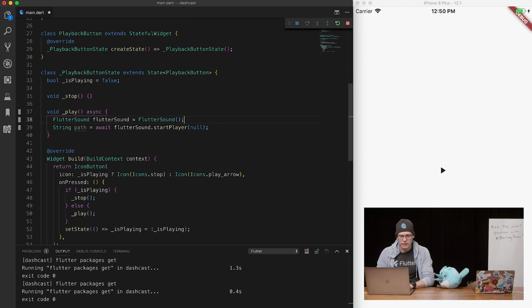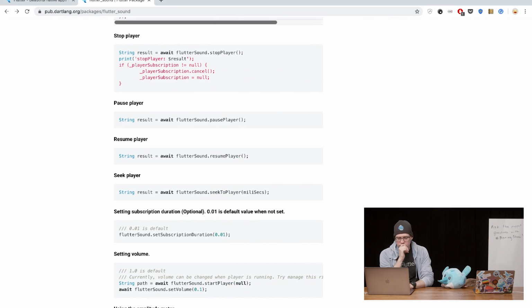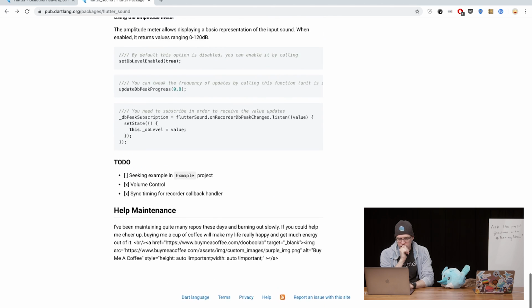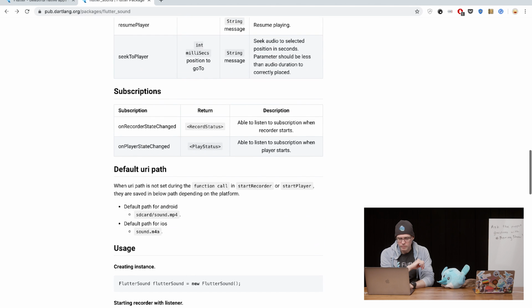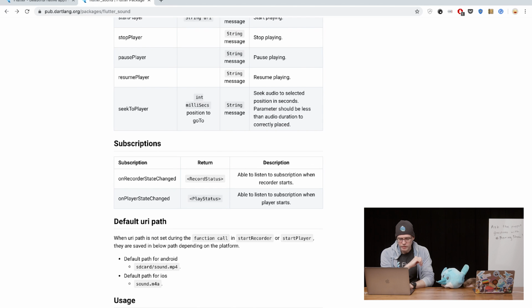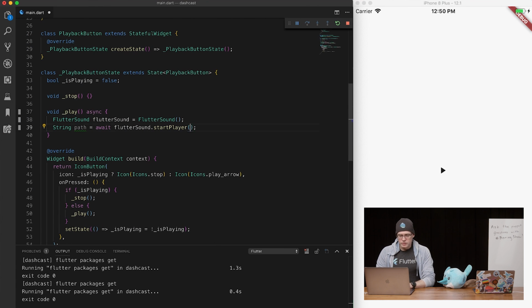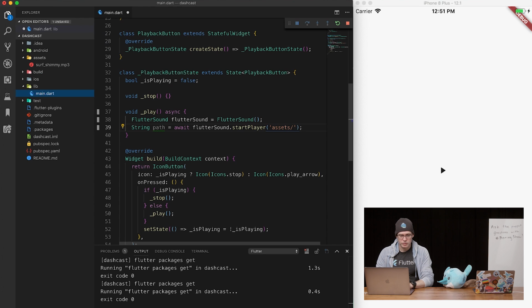It does with some of the other audio players. I can't speak to this one. Yeah, I'm not too sure about this one. Let's see. Because this says null. Okay, so let's quickly check start player. Okay. So when the URL path is not set during function call on start player, path, okay. So we could try assets slash, what's it called? Where's my assets? Surf shipping, okay.